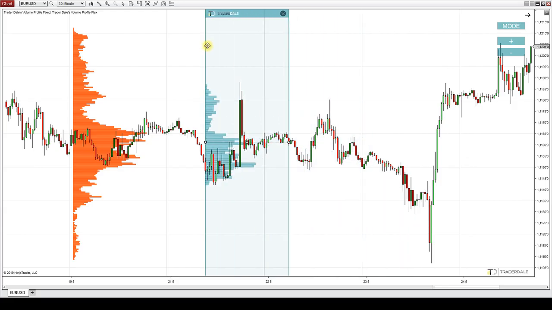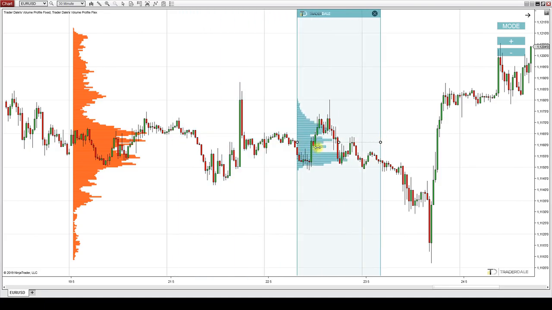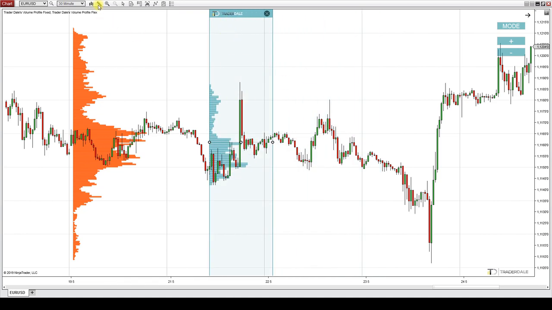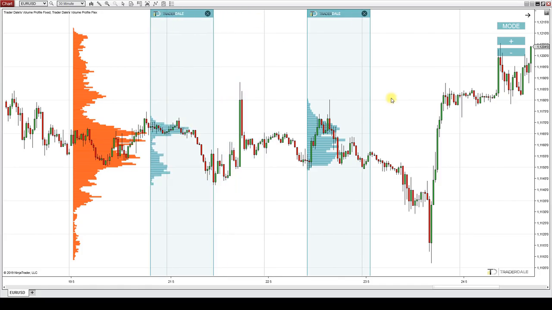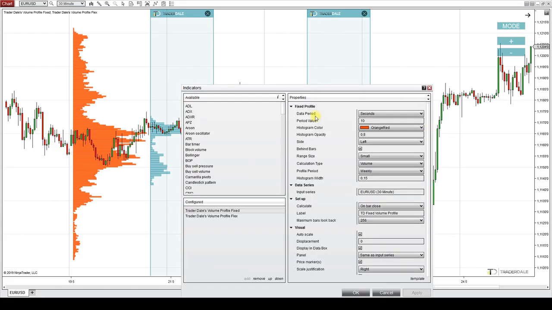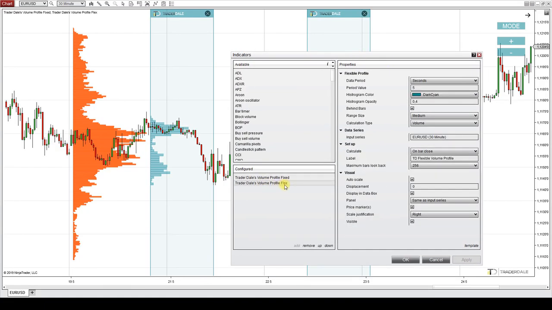You can move it around the chart, like this. You can make it wider or thinner. You can use more flexible volume profiles. And let's now have a look at the settings of the flexible profile. So you right click the chart, go to indicators, and select the flexible volume profile.